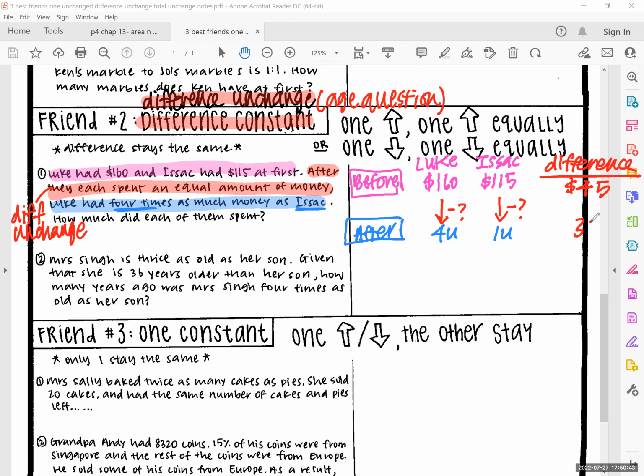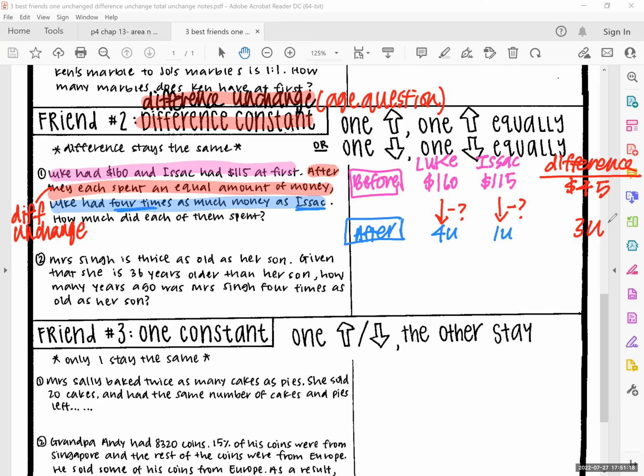And what do I know? What kind of question is this? What does difference unchanged mean? Just look at the word there, it's all in there. It's the same as total unchanged. The difference doesn't change.